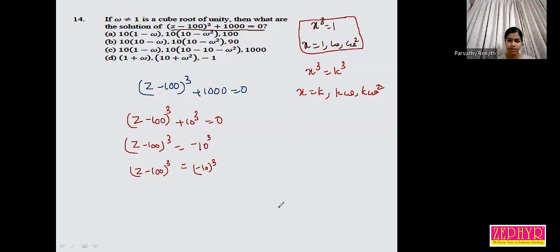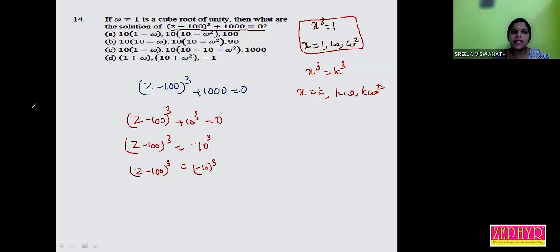Then from this, what are the solutions? Here the value of k is minus 10. X cube is equal to k cube, so we can compare with the general equation: minus 10 is equal to k. In the place of x, there is z minus 100.